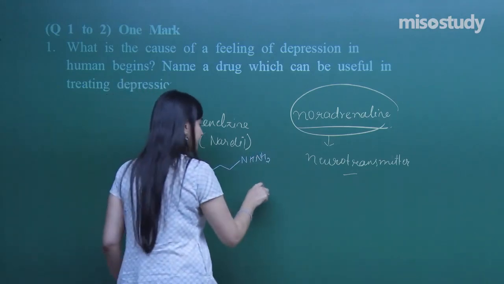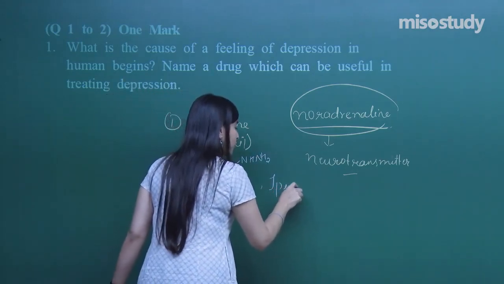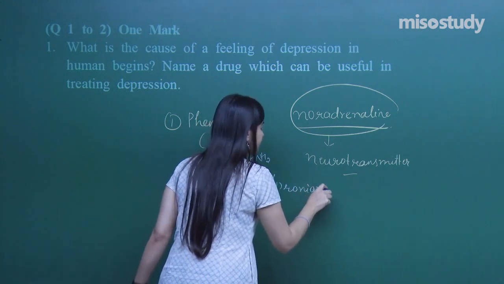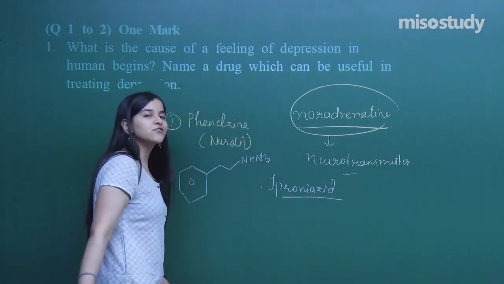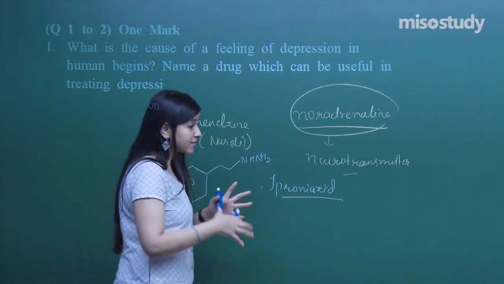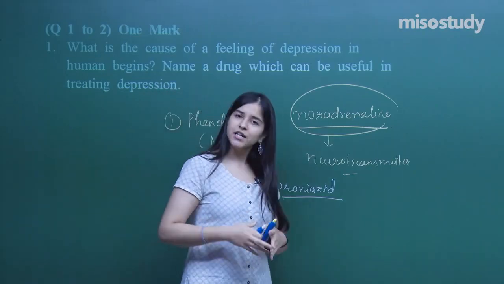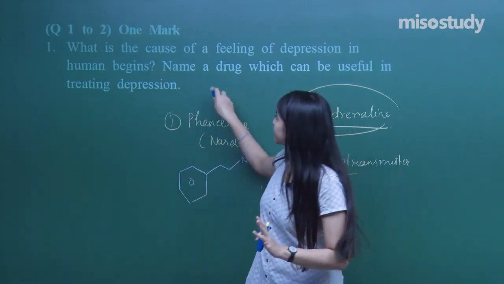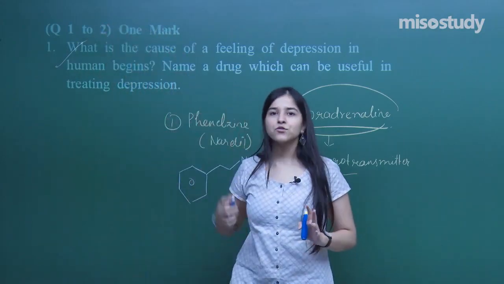Another one, iproniazid, is also an antidepressant. We have discussed a lot of antidepressants over here, you can name any one. Fine. Done. Let's move on further.